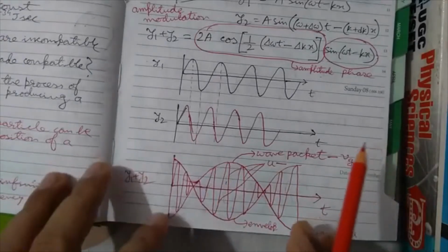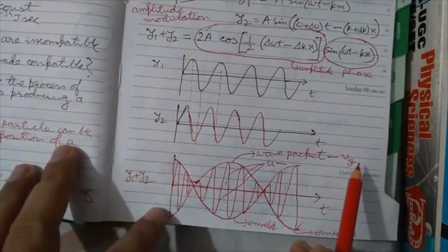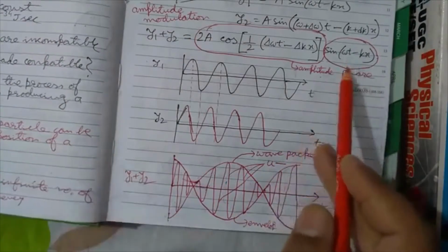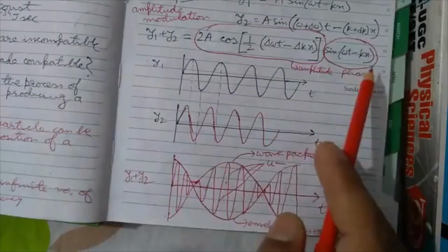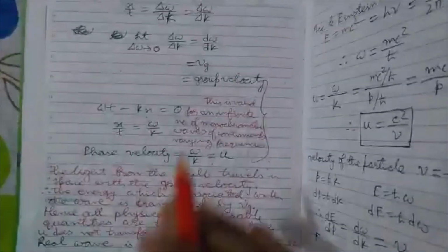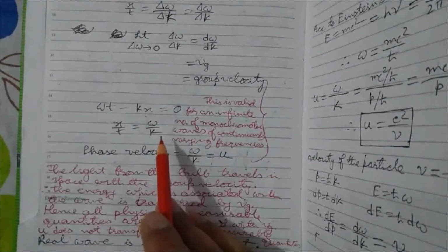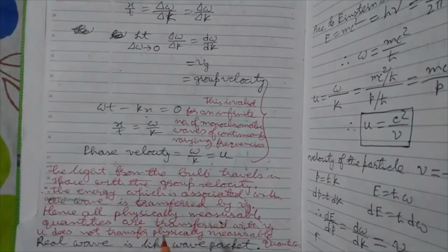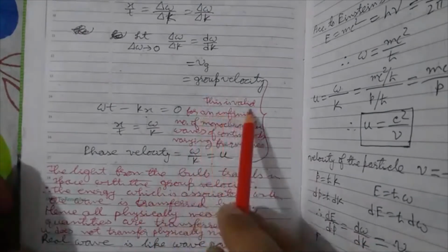That is, the velocity with which the wave packet moves is called the group velocity, and the velocity with which the phase of the group of waves moves is called the phase velocity. Now Vg is the group velocity, and u is the phase velocity. It's given as omega by k. Okay, u, the phase velocity, is given by omega by k, and this is valid